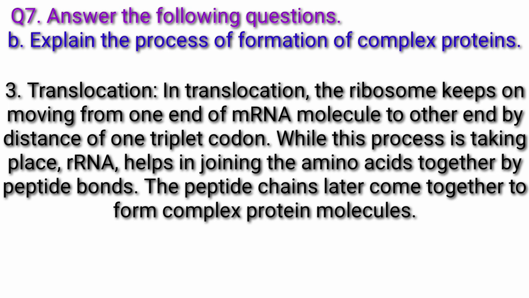Translocation. In translocation, the ribosome keeps on moving from one end of the mRNA molecule to the other end by a distance of one triplet codon. While this process is taking place, rRNA helps in joining the amino acids together by peptide bonds. The peptide chains later come together to form complex protein molecules.